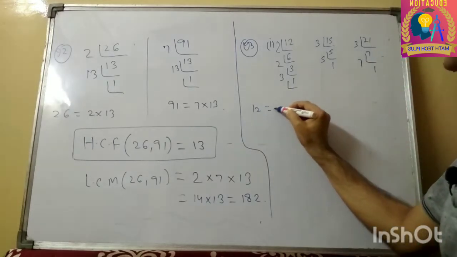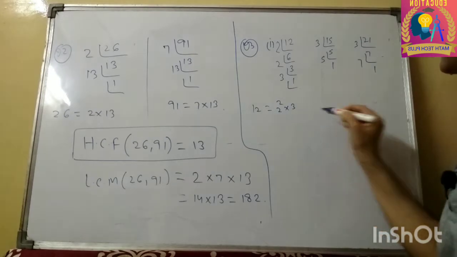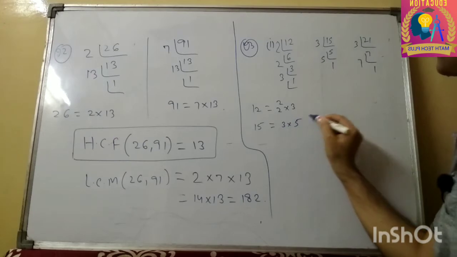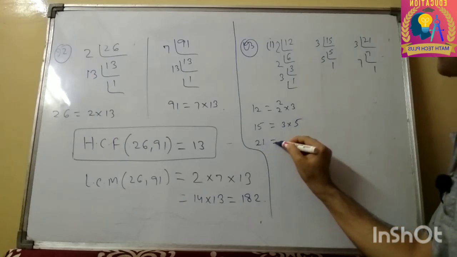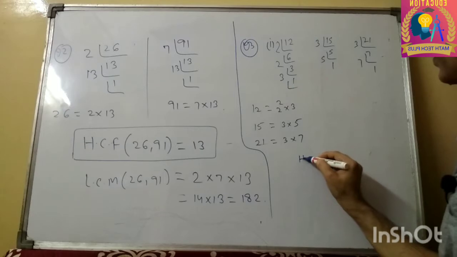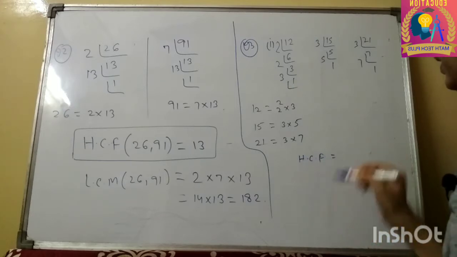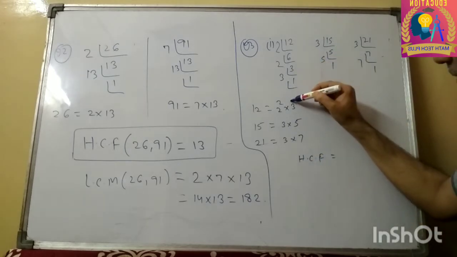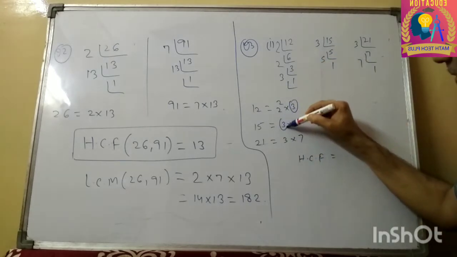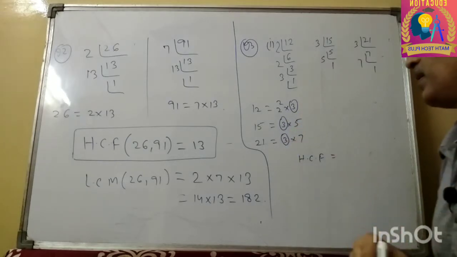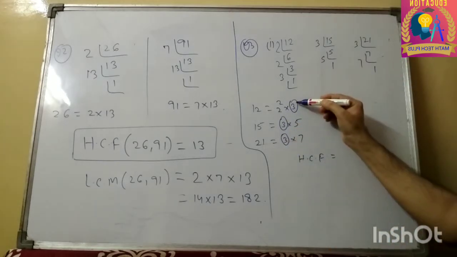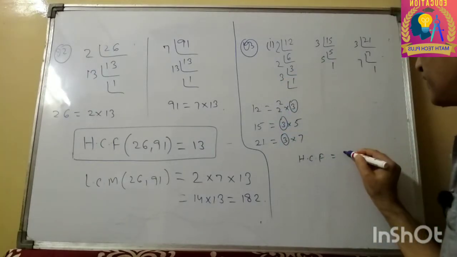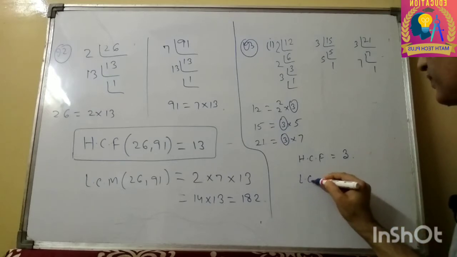Now 12 equals 2 square into 3. 15 equals 3 into 5. 21 equals 3 into 7. So what will be the HCF? As I told you, see the common. I think 3, this thing. 3 is here, here and here. We will take that number which is present in all the 3 numbers as a factor. So HCF is 3.